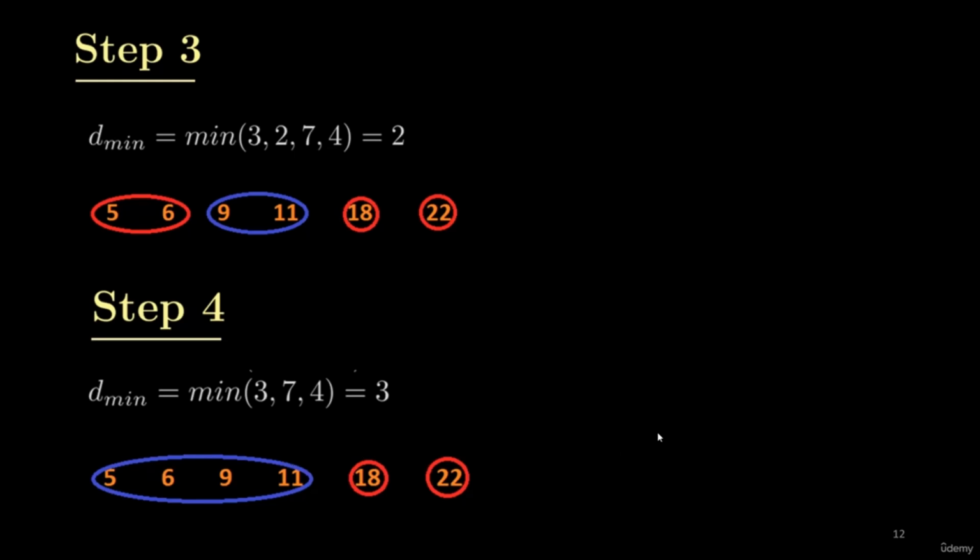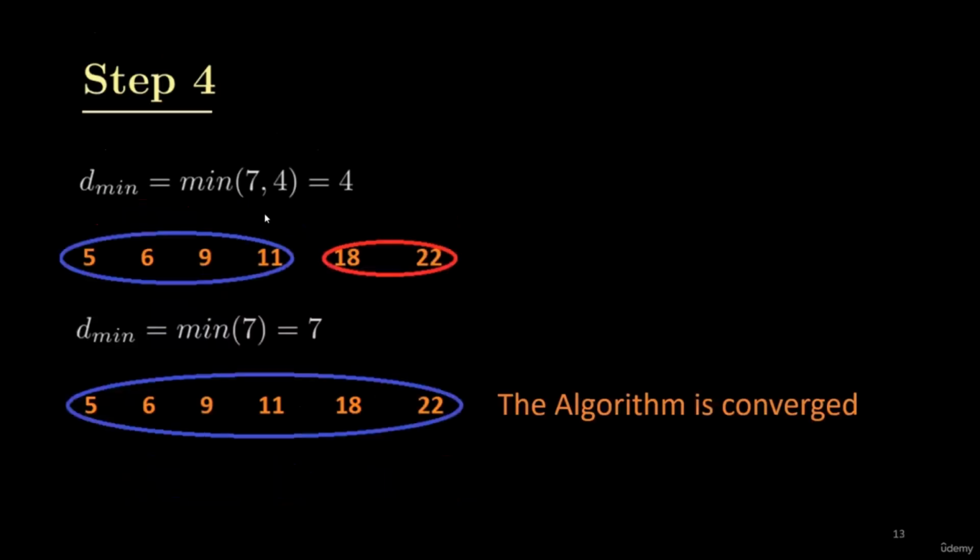So we still have 3 clusters, so we will continue our step 4. The next step is to calculate the distance between these 2 clusters, which is 7. And the distance between these 2 clusters will be 4. So we will merge these 2 clusters now. We can see that the minimum of 7 and 4 is 4, so we will merge 18 and 22.